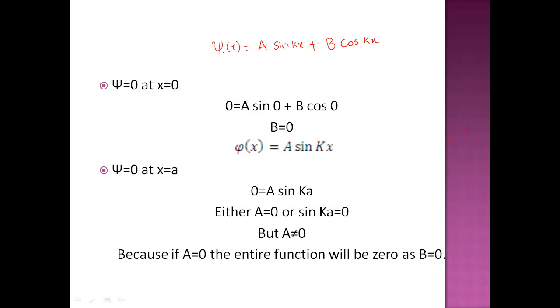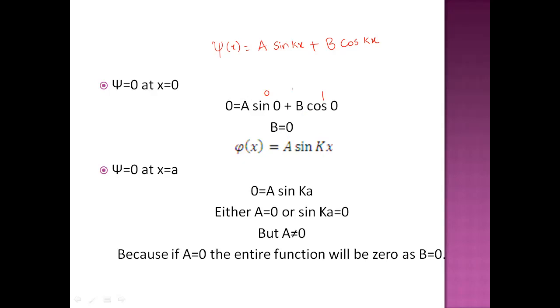Apply the first boundary condition: psi will be 0 at x equal to 0. So 0 is equal to A sin 0 plus B cos 0. What is the value of sin 0? It is 0. Cos 0 is 1. So the expression becomes 0 is equal to 0 plus B. So B equal to 0.